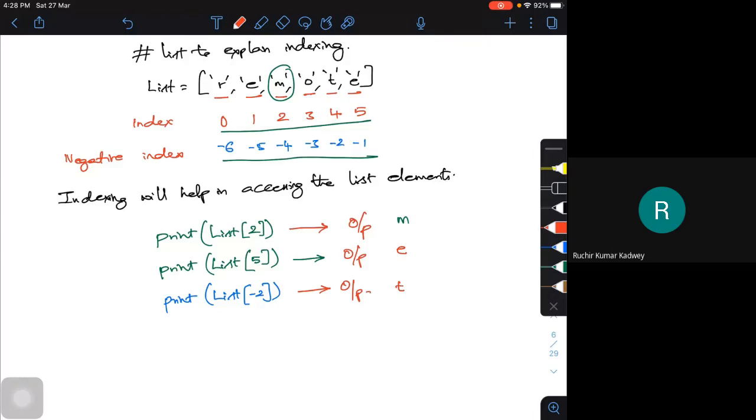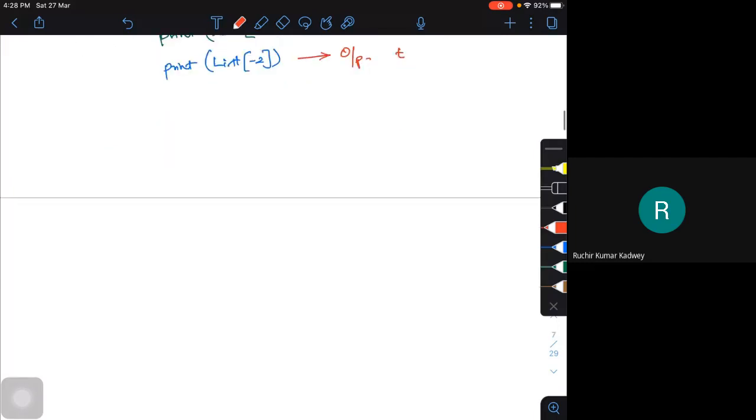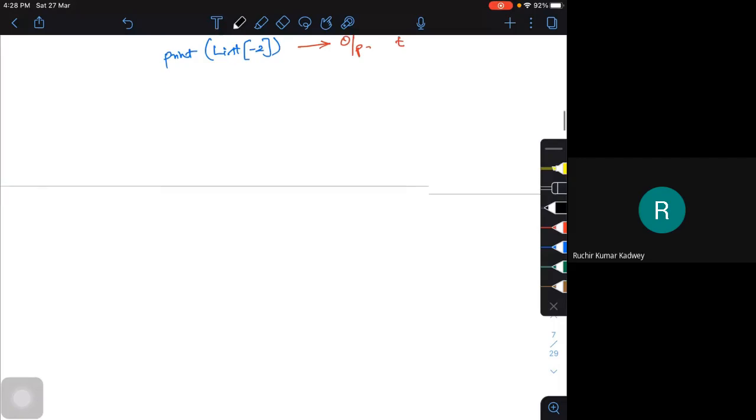Okay. Now there is one more thing in your list actually. We call that slicing. Slicing of the list. What is this slicing?